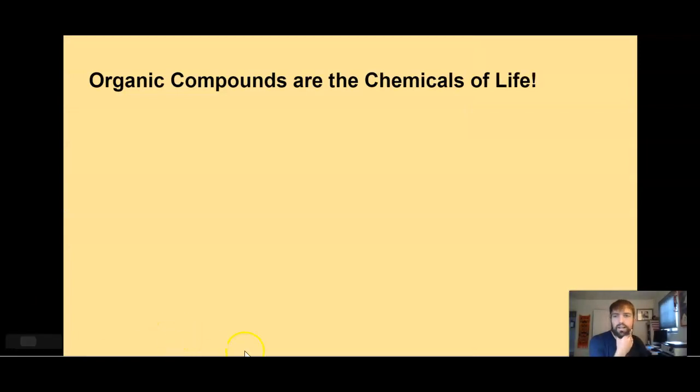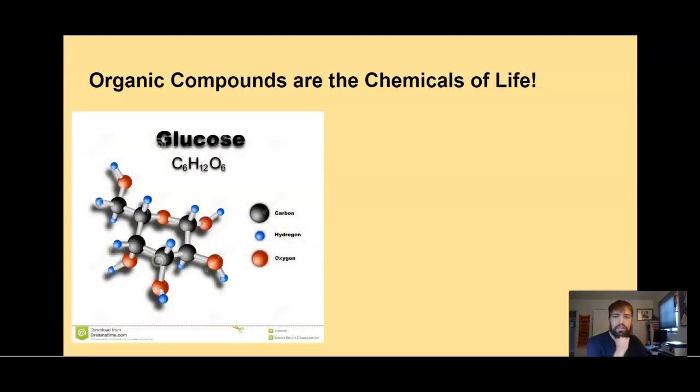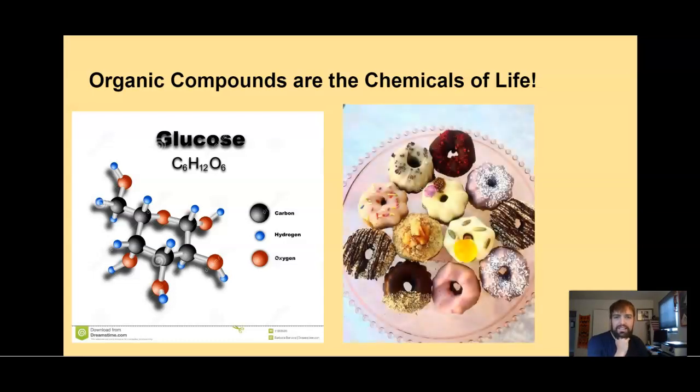Okay, so now we're going to quickly talk about organic compounds, because they are the chemicals that make up all life. So plastic, table sugar, vitamins, aspirin, penicillin, and most of the chemicals in your body are called organic compounds, which mean they have at least 2 carbon atoms combined with 2 atoms of one or more other elements. And so an example is glucose, which most plants and animals break down in their cells to obtain energy and to give us donuts.